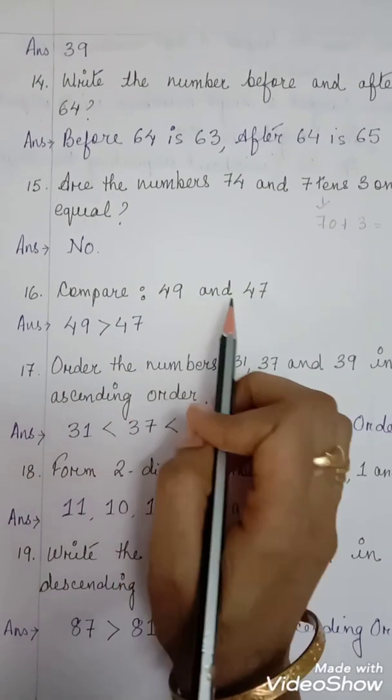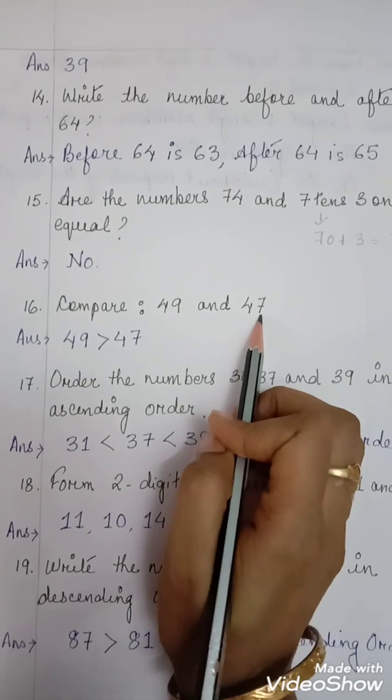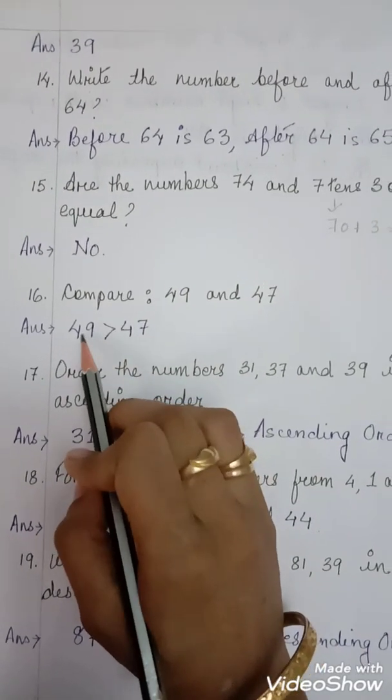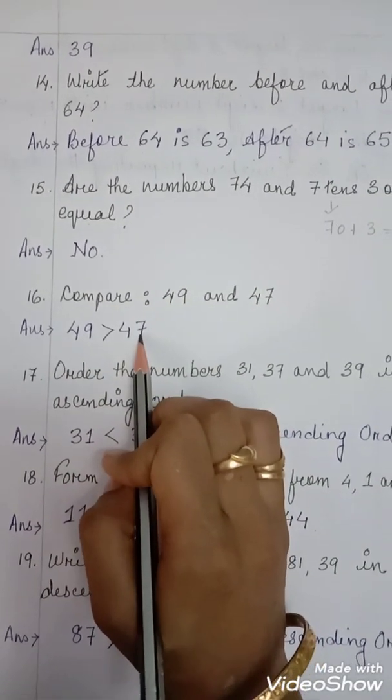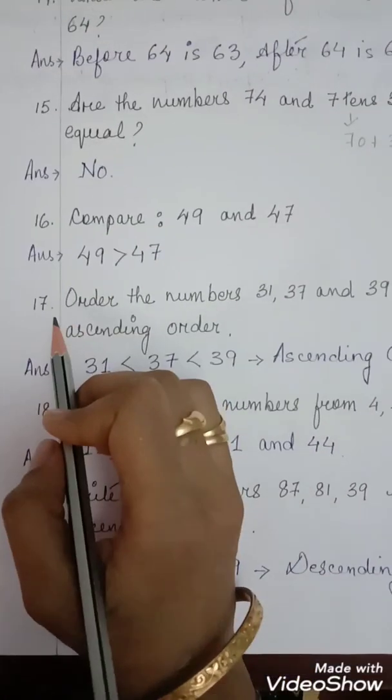Now come to 16. Compare 49 and 47. You have to do comparison. That means you have to show which one is bigger. So 49 is greater than 47. Clear? So this is how you do comparison. Next come to 17.